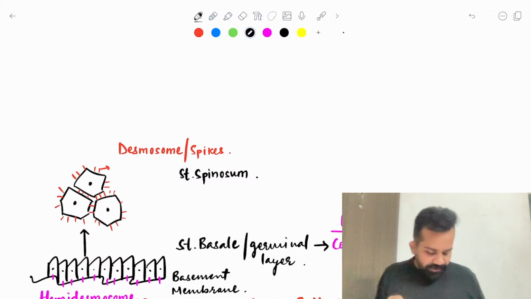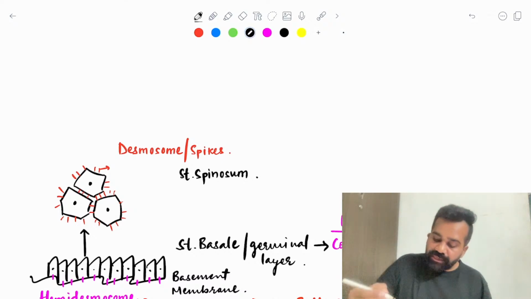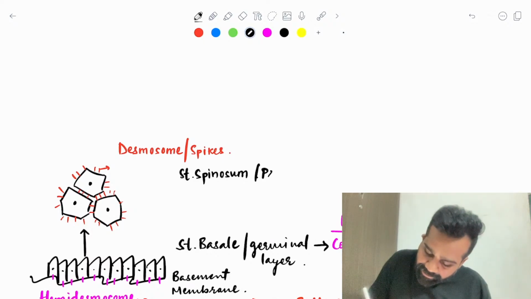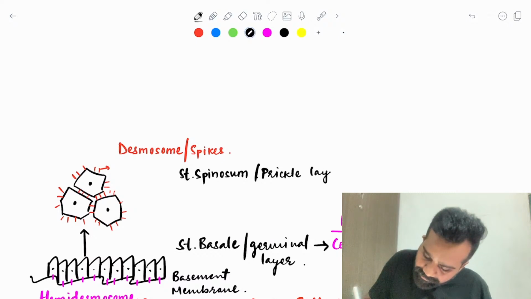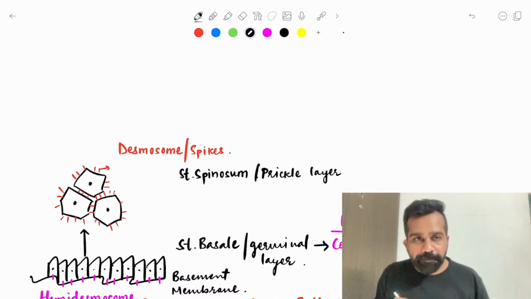This stratum spinosum is also known as the prickle layer of the skin.